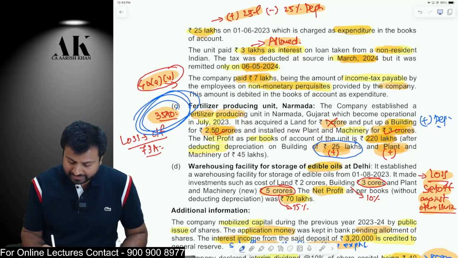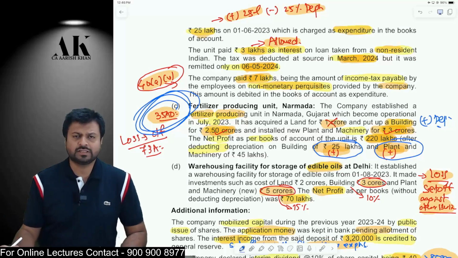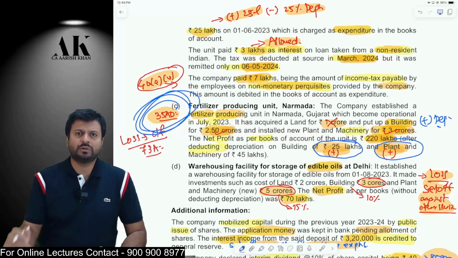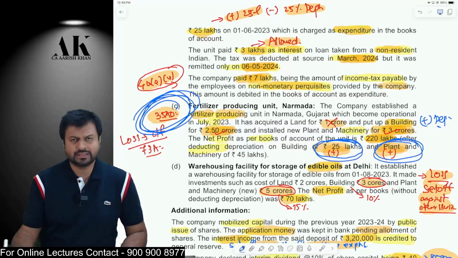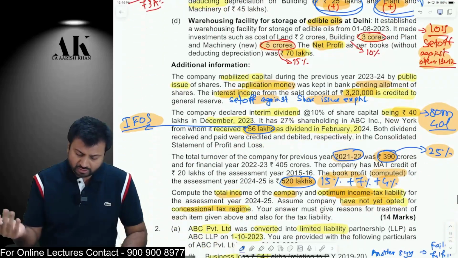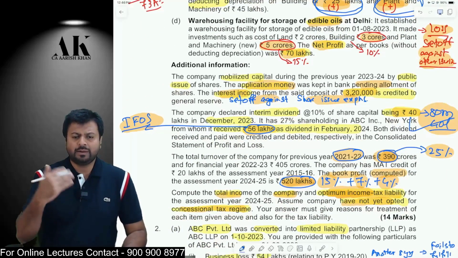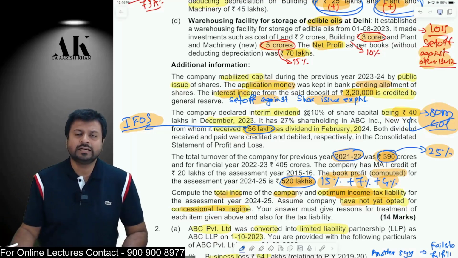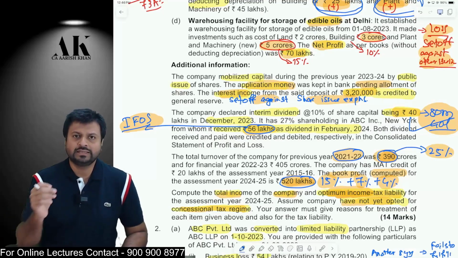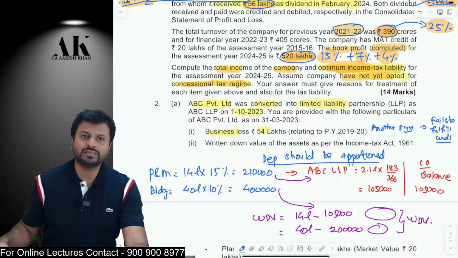But in 35AD, I will claim the depreciation. Because in 35AD, I will get the depreciation deduction, but I will not get the normal provision deduction. Okay. So this I will add back, and this I will take as the deduction. Apart from that, there is no other thing. MAT is allowed under 115BAA. Apart from this, there is no other calculation. I will just compute the tax as 22% tax, 10% surcharge, and 4% cess. That's it. This will give me my tax liability. I hope it is clear to all of you. Then I will compare whichever is more beneficial, and that I will opt for as a taxpayer. Okay.